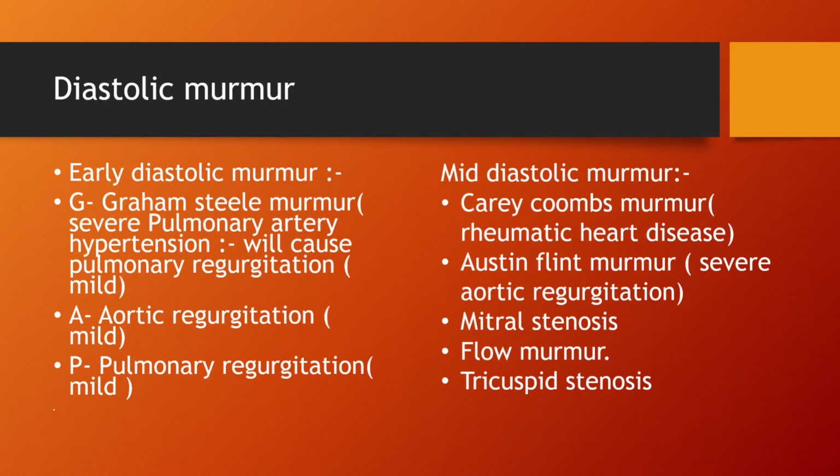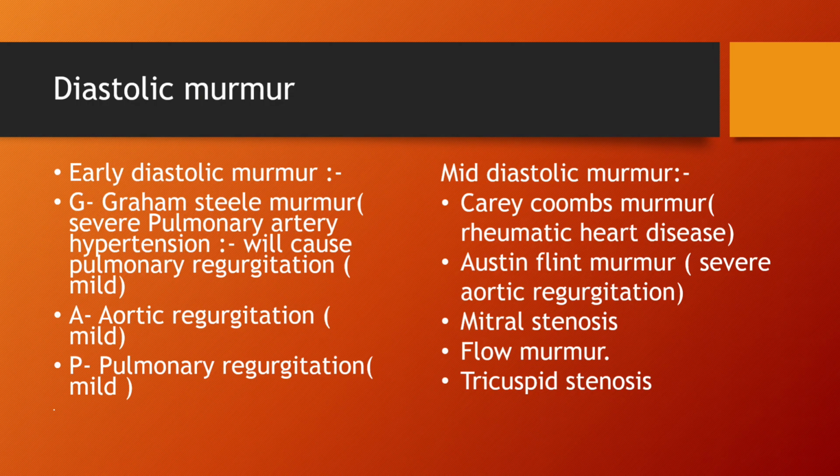There is so much pressure in the pulmonary artery that the blood leaks from the pulmonary artery into the right ventricle, causing pulmonary regurgitation, and this causes an early diastolic murmur.